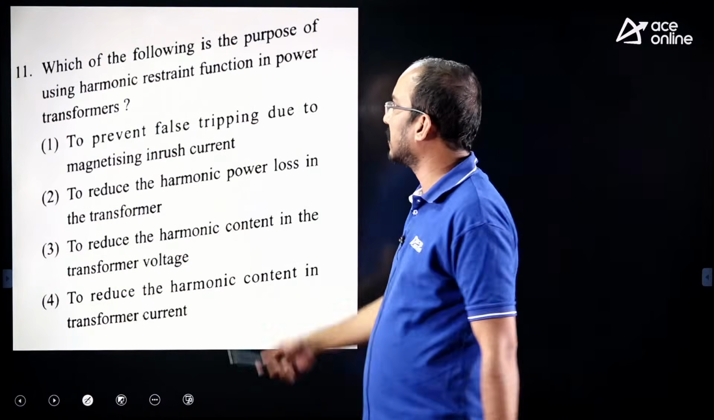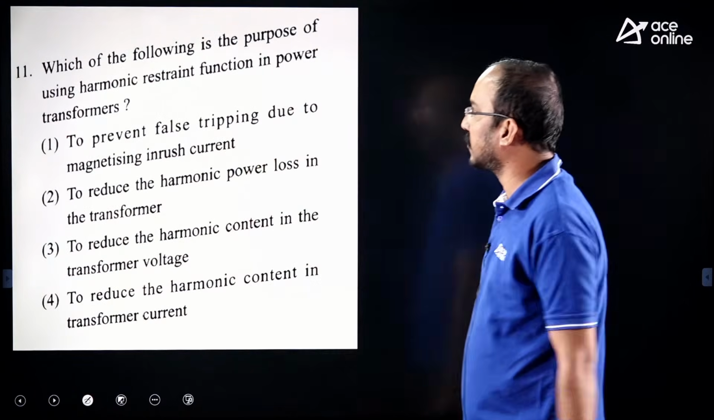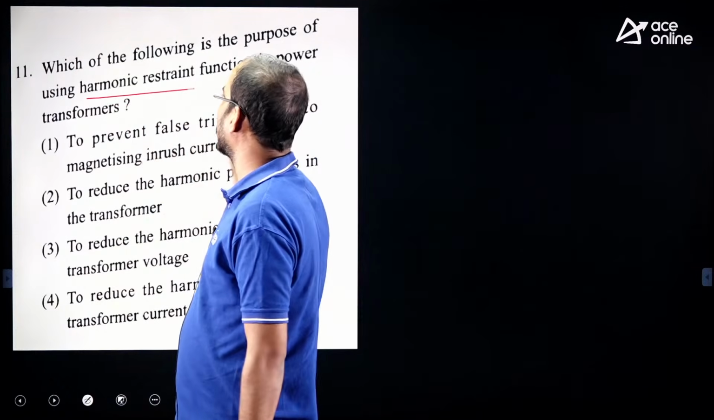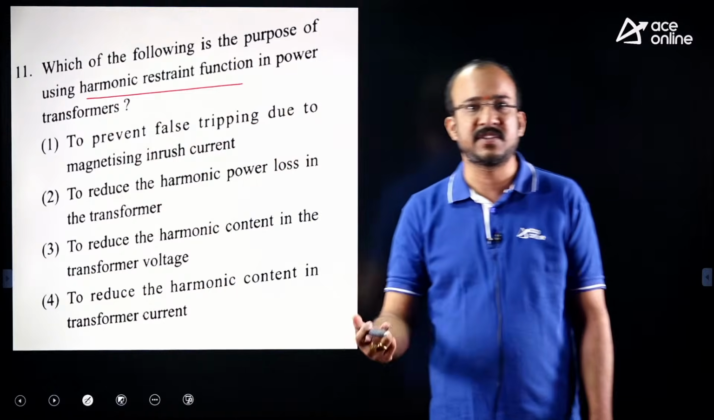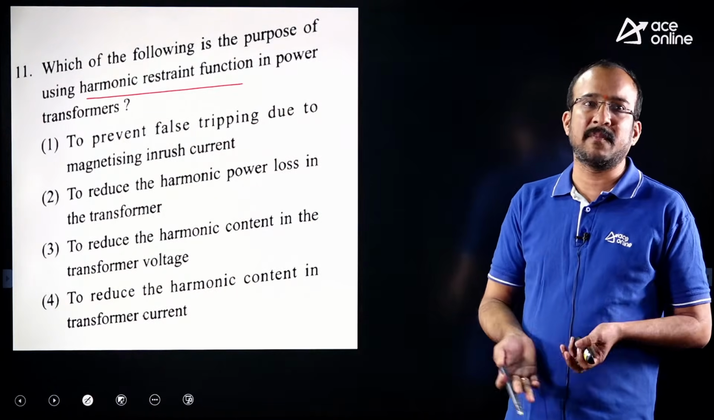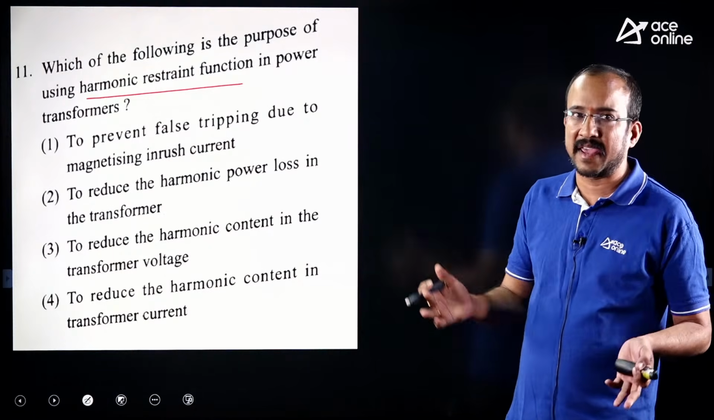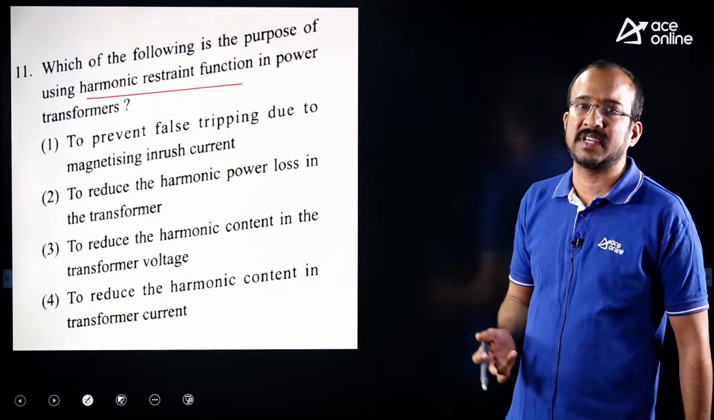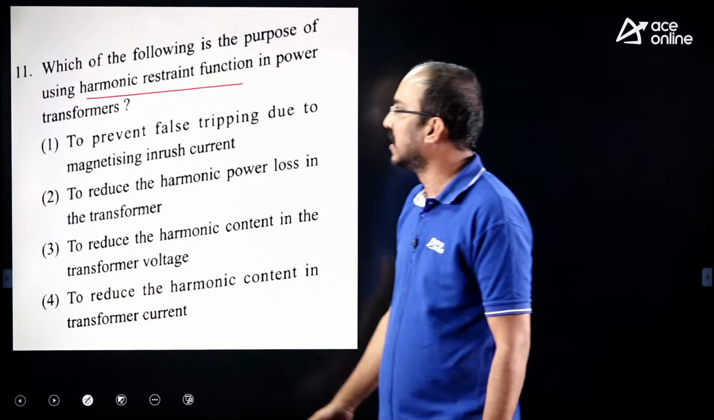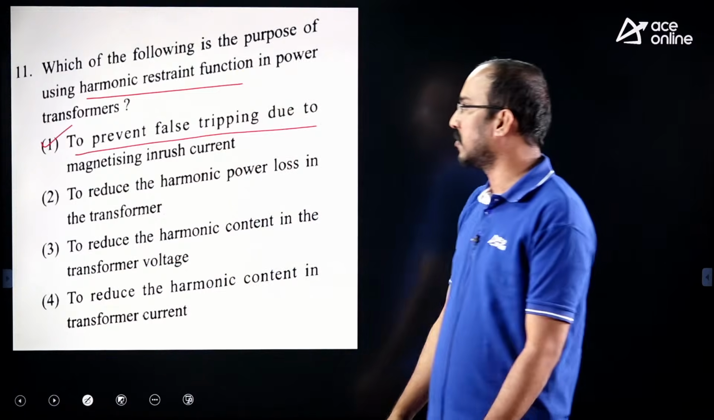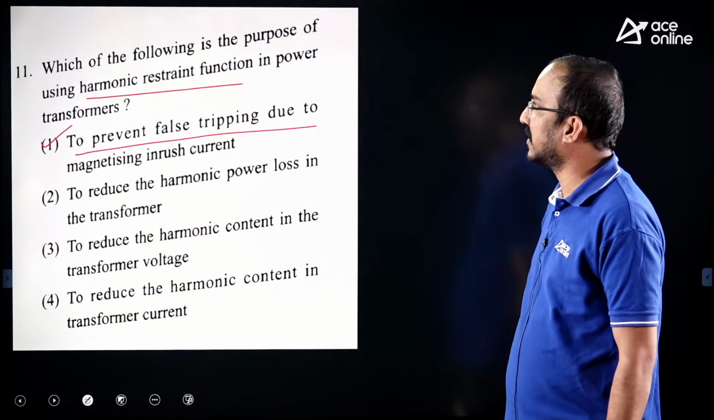Now observe this one. Which of the following is the purpose of using harmonic restraint function in power transformers? So why are you using the harmonic restraint coil in power transformers? Mainly when the magnetic inrush current is very high, the differential relay may maloperate. That's why we use the second harmonic restraining coil. So option 1 is correct: to prevent false tripping due to magnetic inrush current.